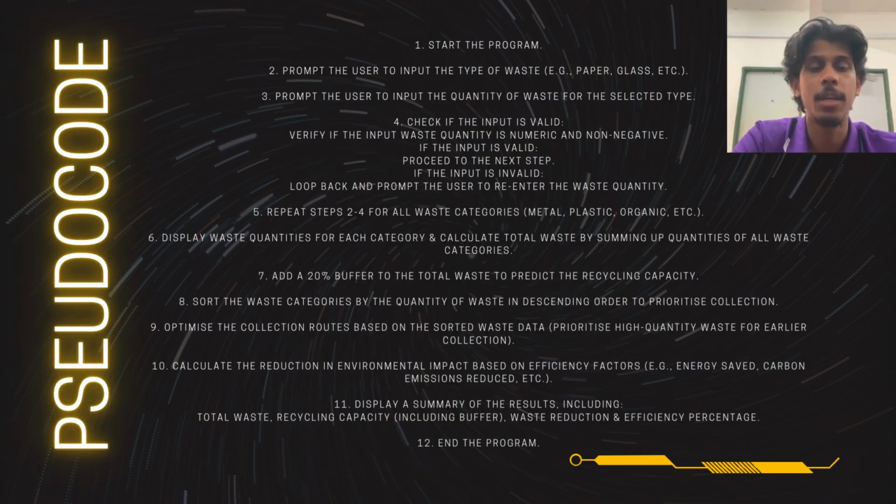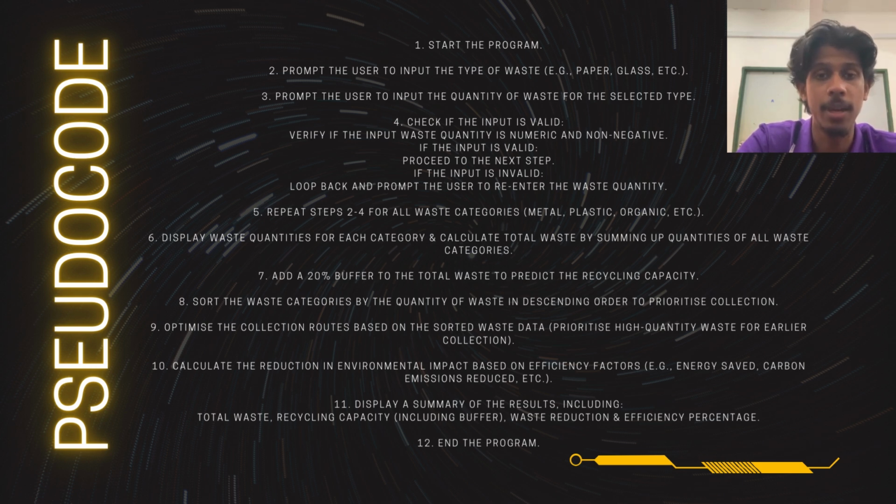For our pseudocode, there are 12 steps. We begin with starting the program. Second is to prompt the user to input the type of waste, for example paper, glass, and organic waste. Third would be to prompt the user to input the quantity of waste for the selected types. Next would be to check if the input is valid. We would do that to verify if the input waste quantity is numeric and non-negative.